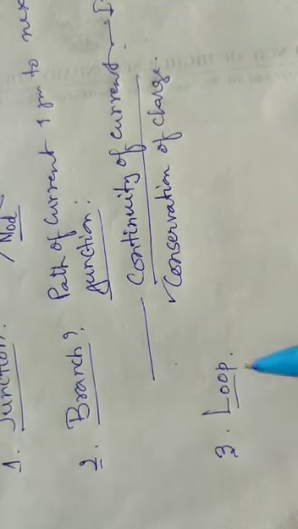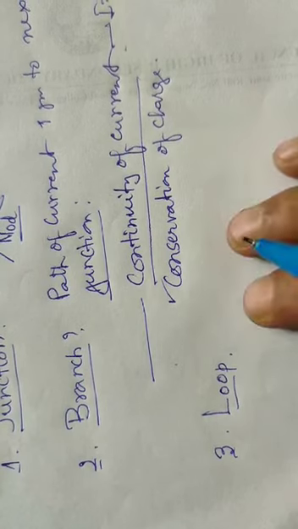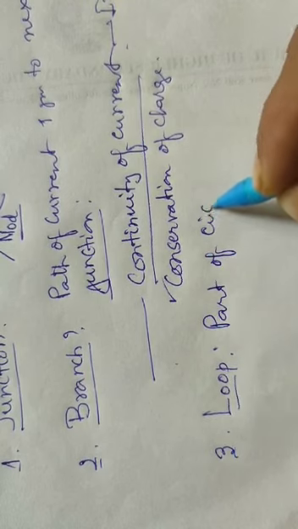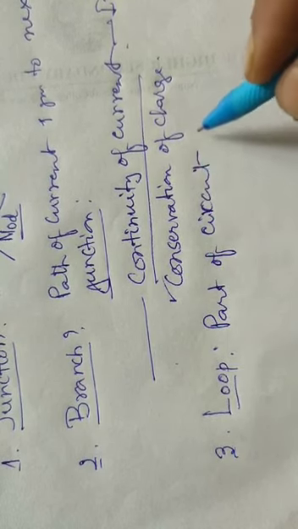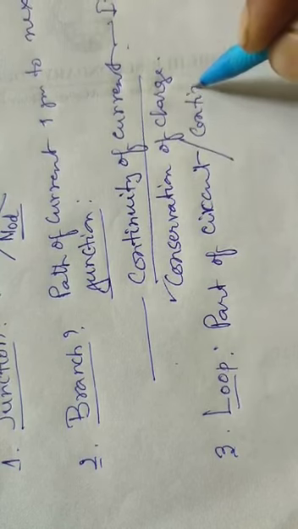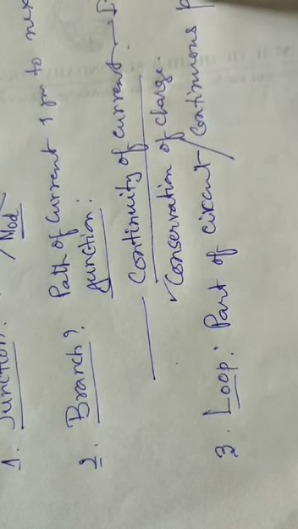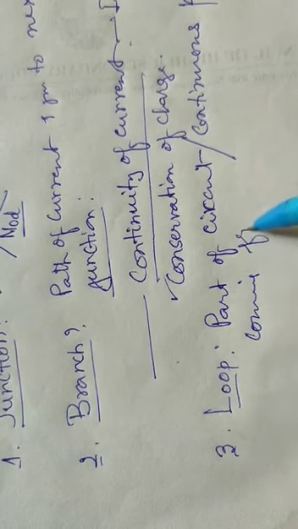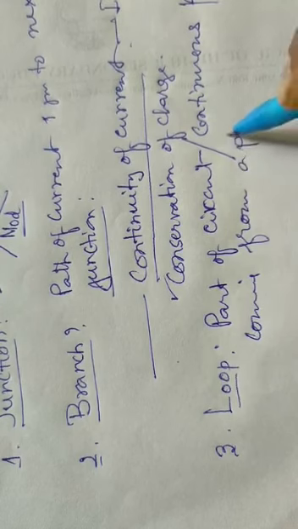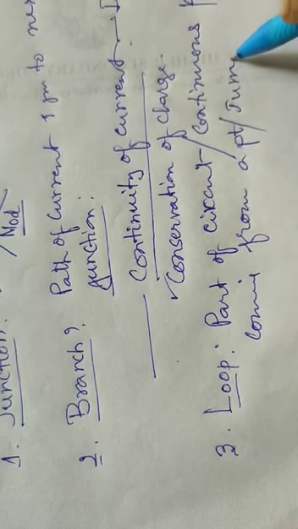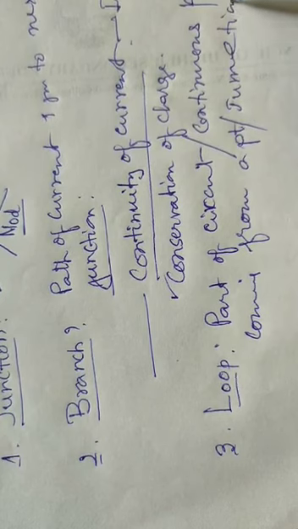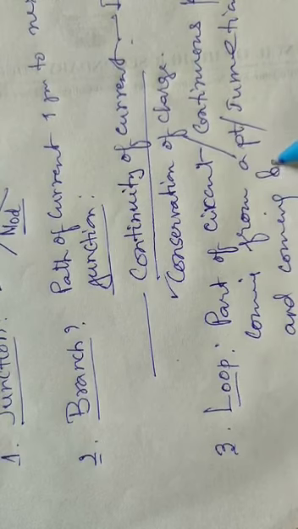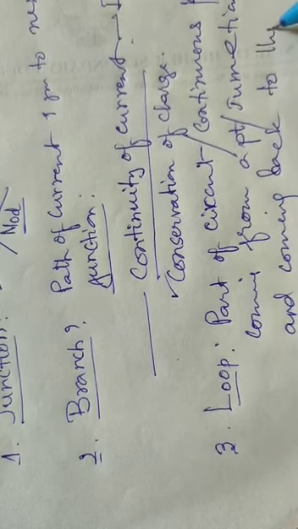The third important term is loop. What is loop? It is a part of the circuit, a continuous part coming from a point, meaning a junction, and coming back to the same junction.